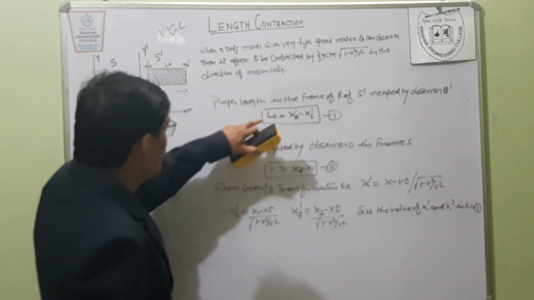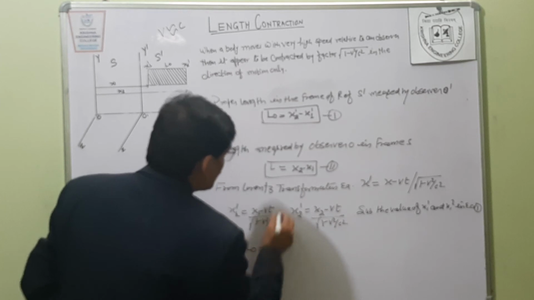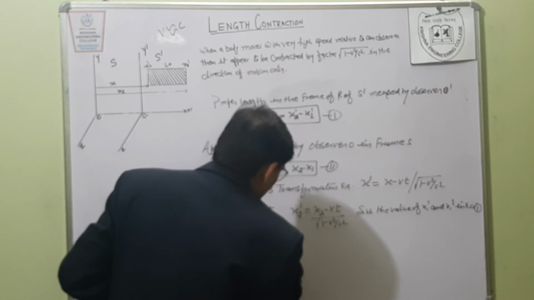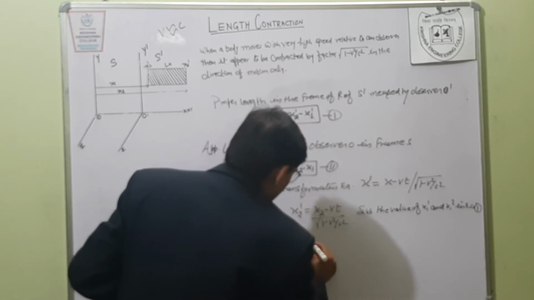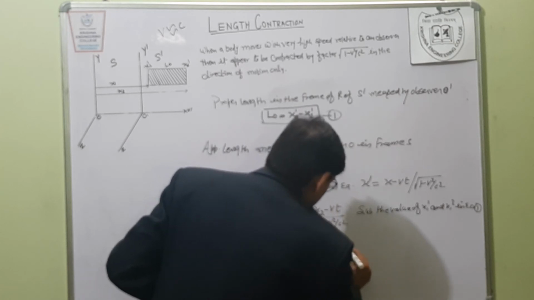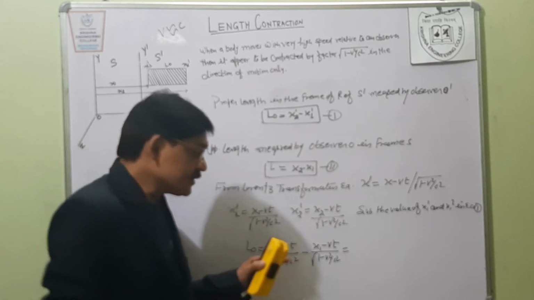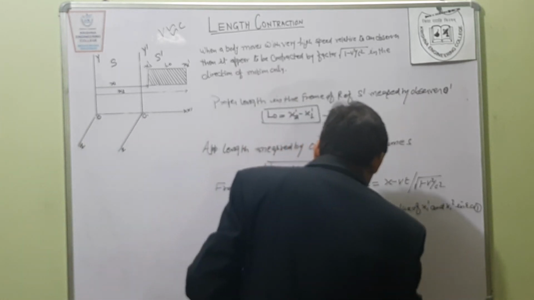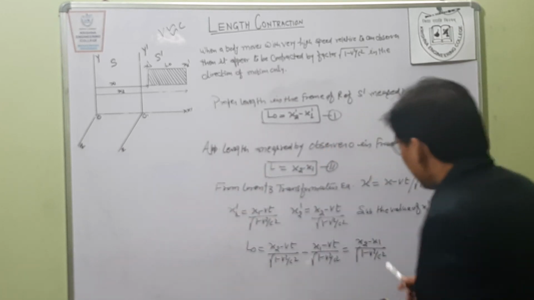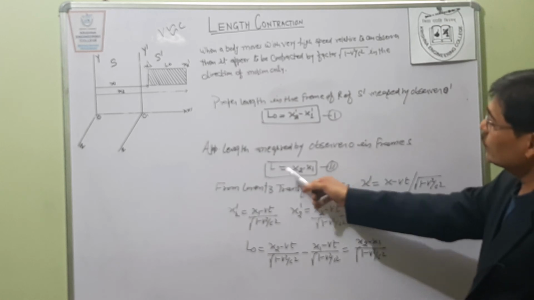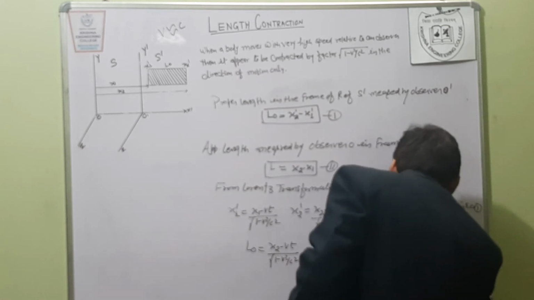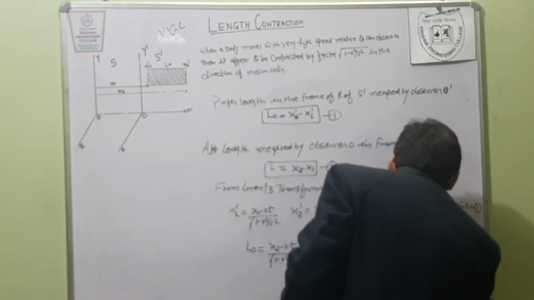So now substitute the values. L naught is equal to x2 minus vt upon under root 1 minus v square upon c square, minus x1 minus vt upon under root 1 minus v square upon c square. Calculating this equation, we get x2 minus x1 upon under root 1 minus v square upon c square, and x2 minus x1 is equal to L. So this is L upon under root 1 minus v square upon c square.